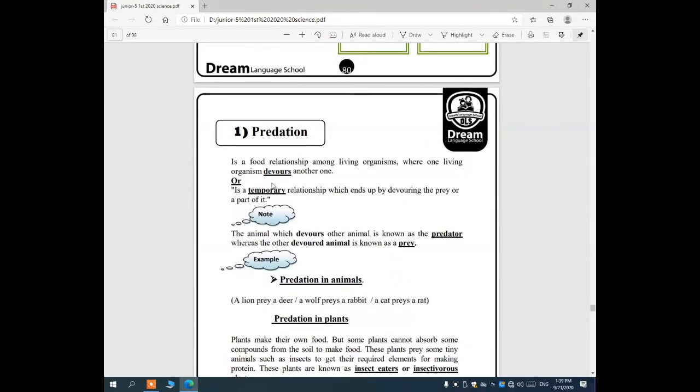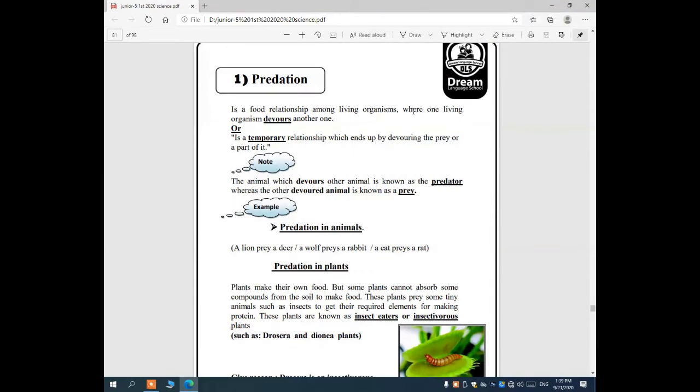Number one, predation. Predation is a food relationship between living organisms where one devours the other, one eats the other. Like a lion when it eats the deer, or a lion when it devours the giraffe, for example. And predation is a temporary relationship which ends by devouring the prey or a part of it.